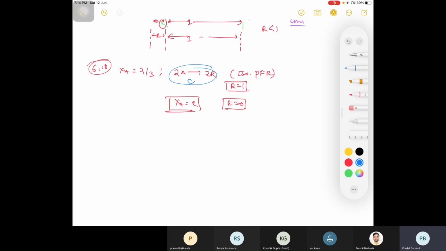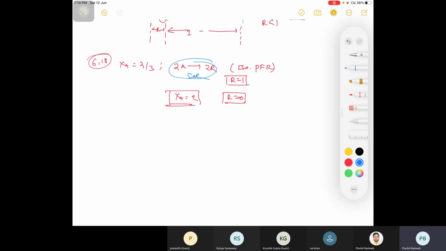You know this is a second order reaction. So for a second order reaction, what is your equation? That is XA divided by 1 minus XA is equal to K tau C naught, right? If you remember this, what do you want to calculate? XA. So you need to find the value of K tau Ca naught for R equal to 0.